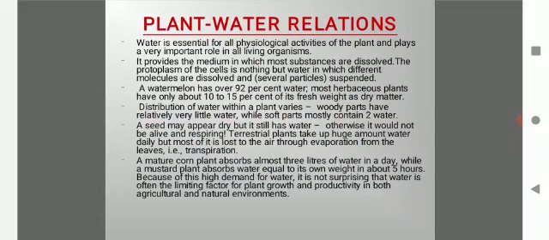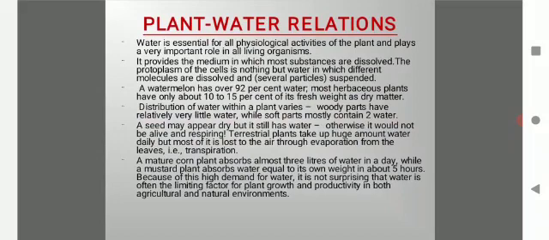Otherwise, it would not be alive and respiring. Terrestrial plants take up huge amounts of water daily, but most of it is lost to the air through evaporation from the leaves, that is transpiration. So through transpiration the water is lost.